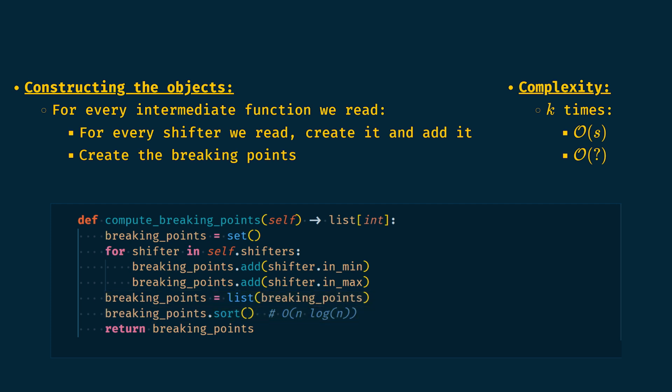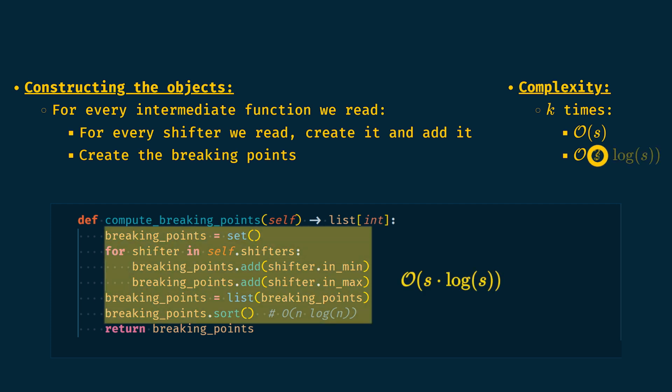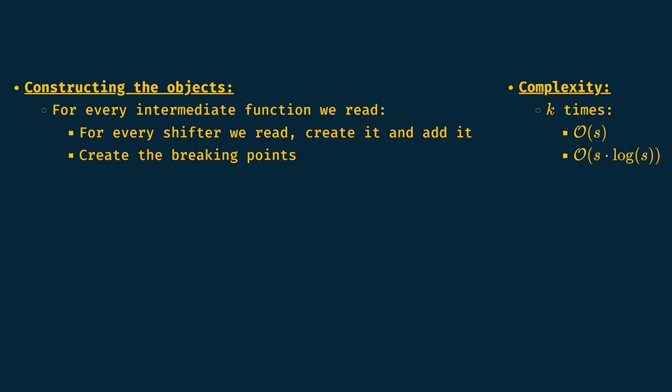For that operation, the size n of the problem is simply the length of that list, which is 2s at most, hence the s log s. Since s is lower than s log s, in total we have a complexity of big O of s log s for compute breaking points. Finally, our n1 is in big O of k times s times log s.